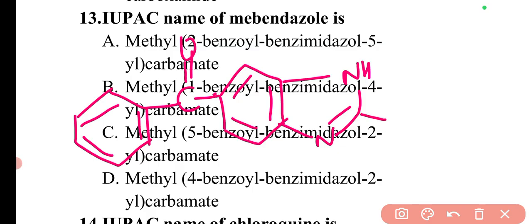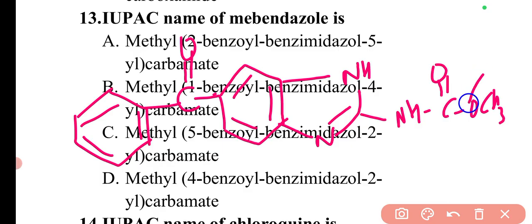At this second position we have NHCOOCH3. So this is the basic structure of mebendazole. Here this is a methyl group. Looking at the structure, this is the second position, this is the third position, this one is the fourth position, this one is fifth, this one is sixth and seventh.